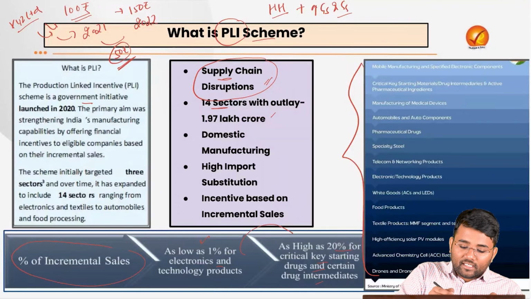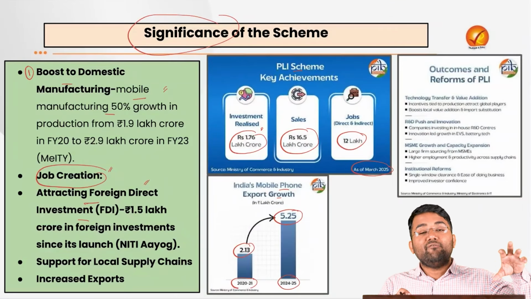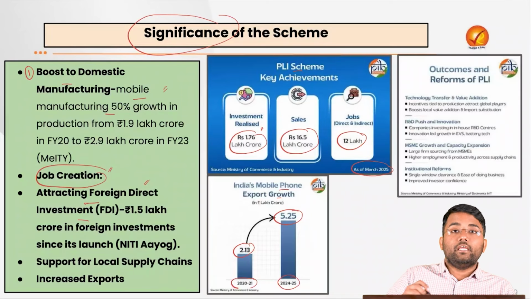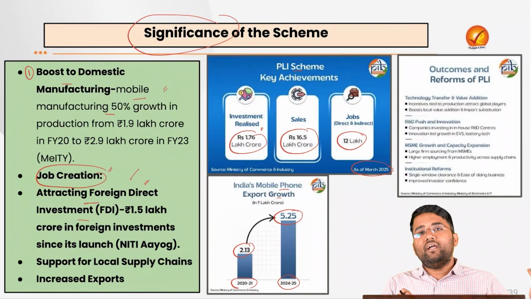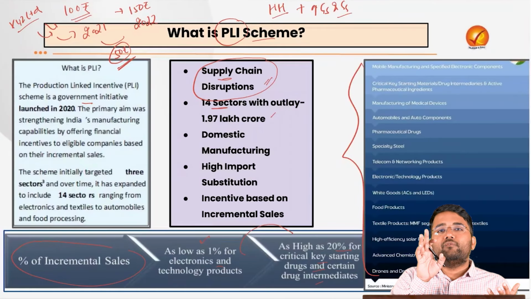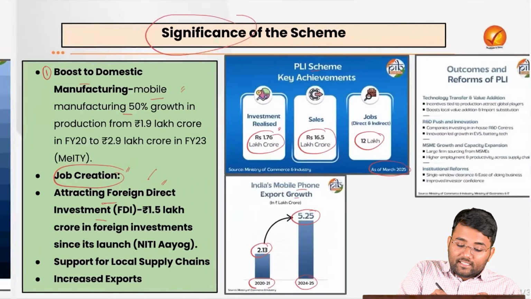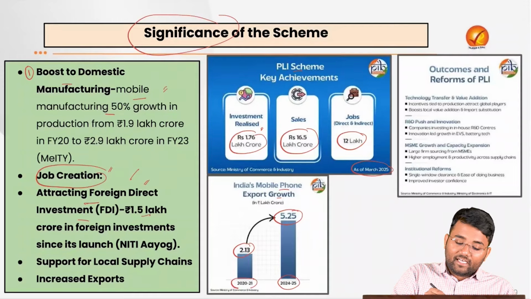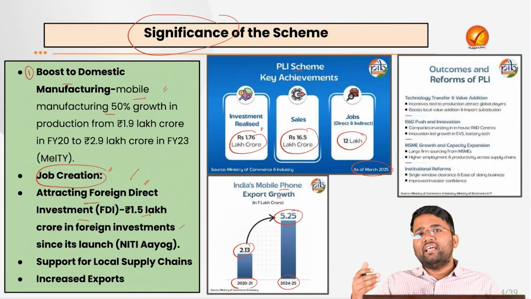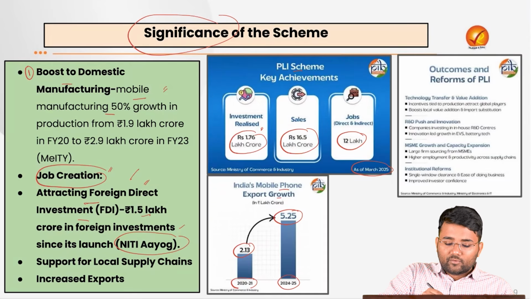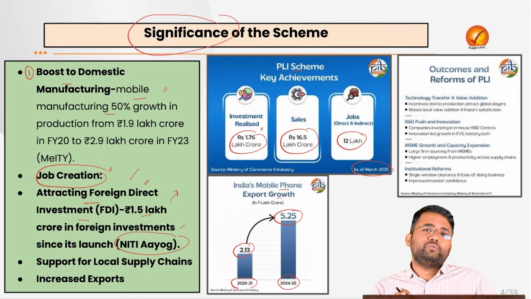And if foreign direct investment or FDI comes into that company, this investor will probably be able to grow their money multifold. Why? Because this company is improving their sales, their revenue and their profits. So that is the reason around 1.5 lakh crore in foreign investment came under the PLI itself, and this is the data from Niti Aayog, from around 2020 to 2024.